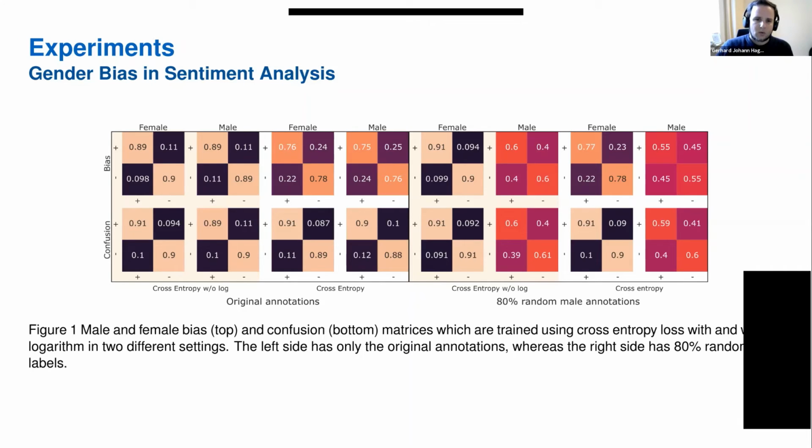What we see is that where it has the logarithm, there's a mismatch between the matrices at the top and bottom. Where we do not have the logarithm, there's no mismatch. The same is happening here: no mismatch here, and a mismatch here. This shows that our approach of leaving the logarithm away is working and gives a good approximation of the actual annotator biases. And this works even if you include 80% random annotations for males only.